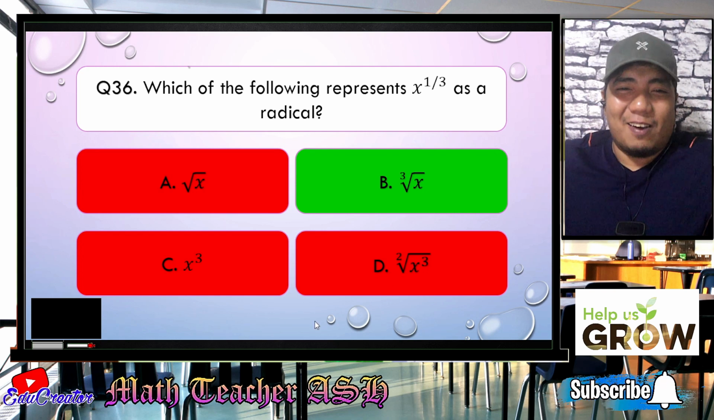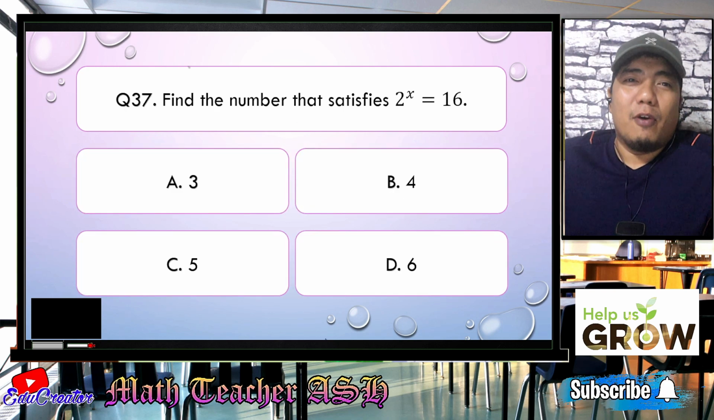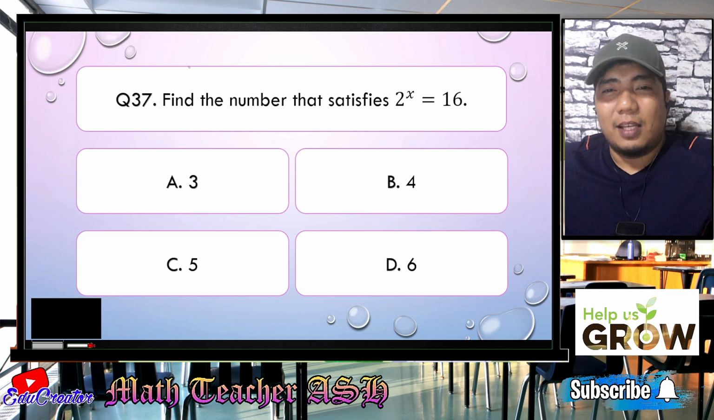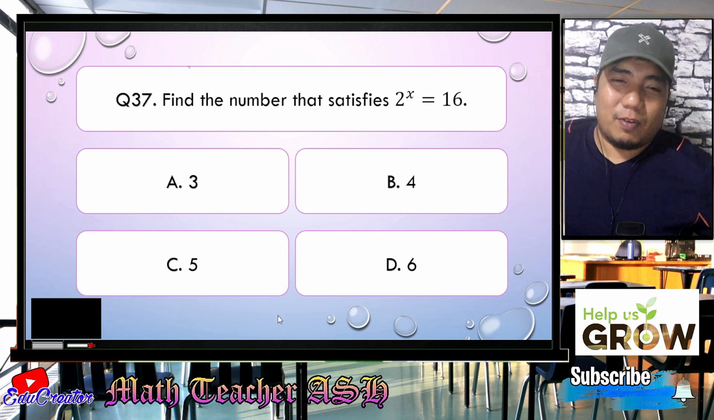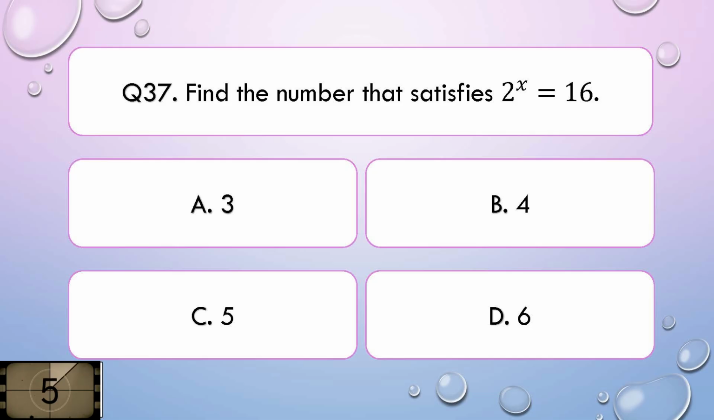All right. Now, let us go to question number 37. Find the number that satisfies 2 to the power of x is equal to 16. Okay. Is it A, 3, B, 4, C, 5, or D, 6? I'll give you 5 seconds to think about your answer.